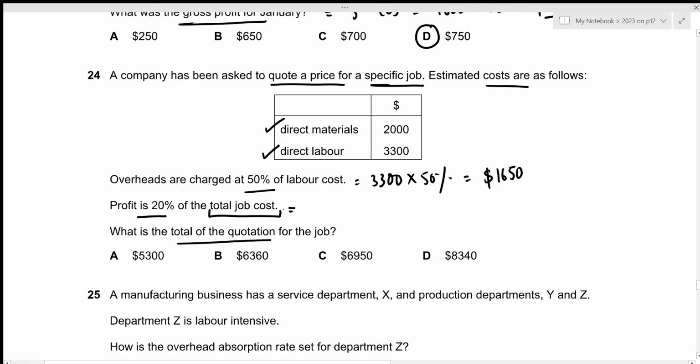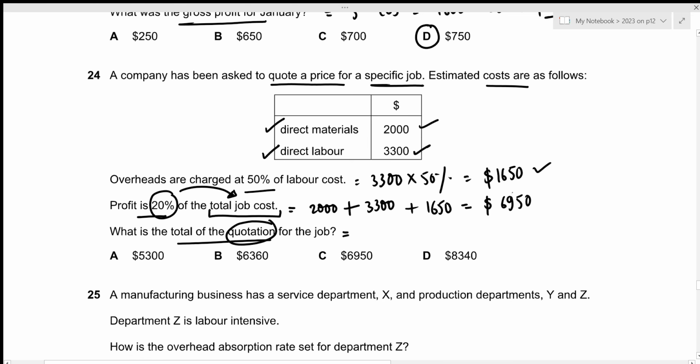Let's figure out the total job cost. We have the direct materials of 2000. We have the direct labor of 3300. Then we have the overhead of 1650. This results in the total job cost of 6950. Now, in order to calculate the total of the quotation, that's just the sales price, right? We have to incorporate the profit of 20%, and the profit is to be charged on the total job cost. So we start with the total job cost of 6950, increase it by 20%. This results in the value of 8340. That's the answer we're looking for, which is given by option D.